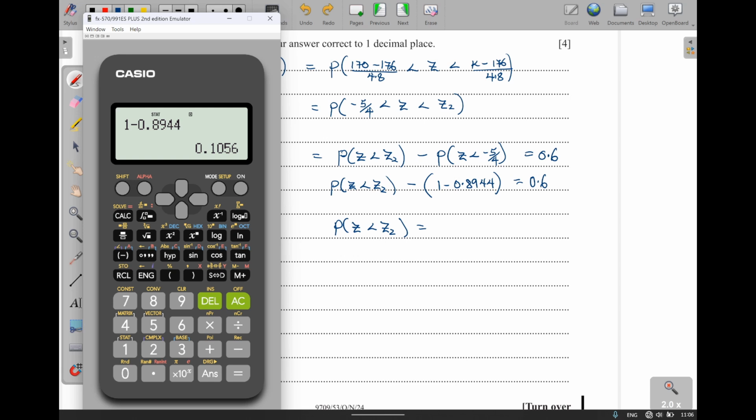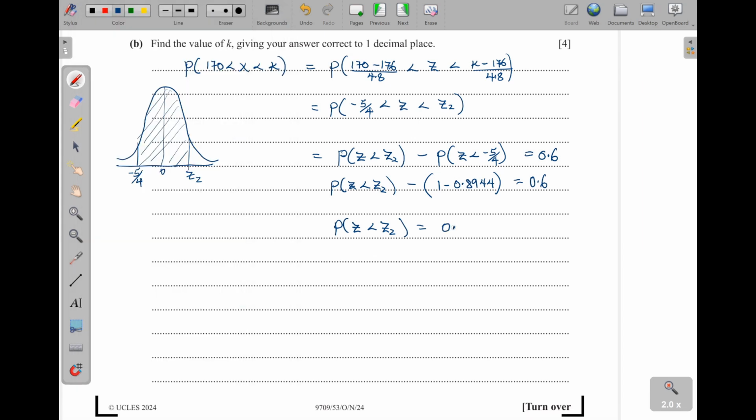It is going to be a negative since we are having a negative outside here. So when it crosses, then it will add up. Now I'll just say plus 0.6. That is 0.7056. That is what I will have there.